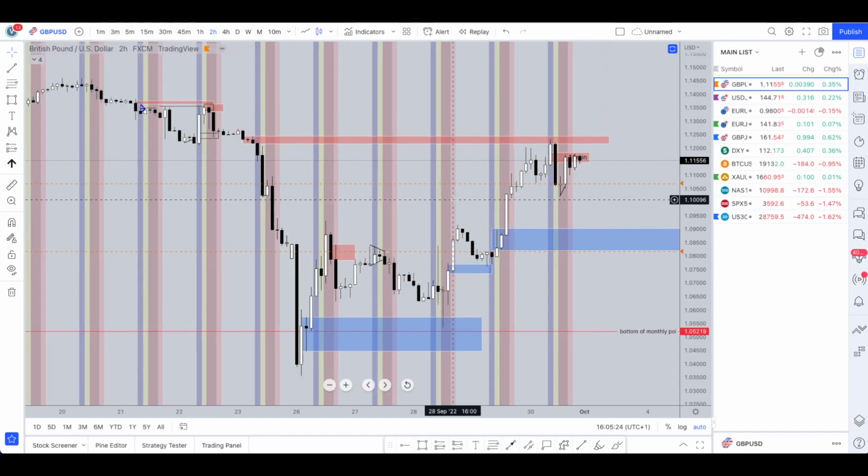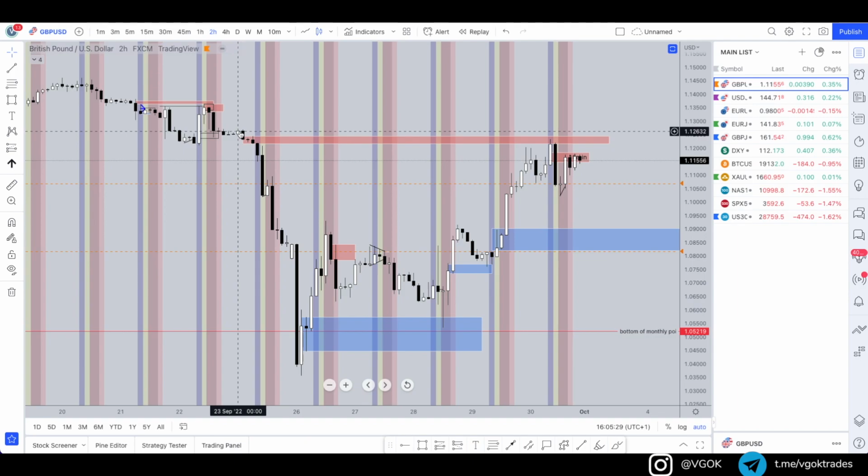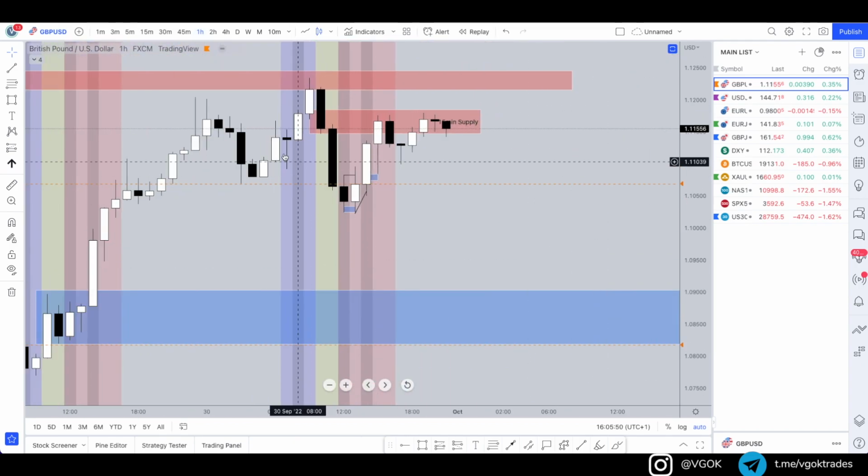Now the main point of interest which we saw price get into was this base drop here. On the 2-hour time frame we can see that drop, with this little doji candle acting as the base, and then the drop, which takes out this previous demand over here. This was demand, it created a higher high and a big movement up in price, and then this was the area that took that out, and we saw price get into it on Friday of last week. When we look into it, there's a really nice buy to sell candle approaching the zone, a big break of structure to the downside, and now it's retraced back up. We can look for some sell opportunities right now.